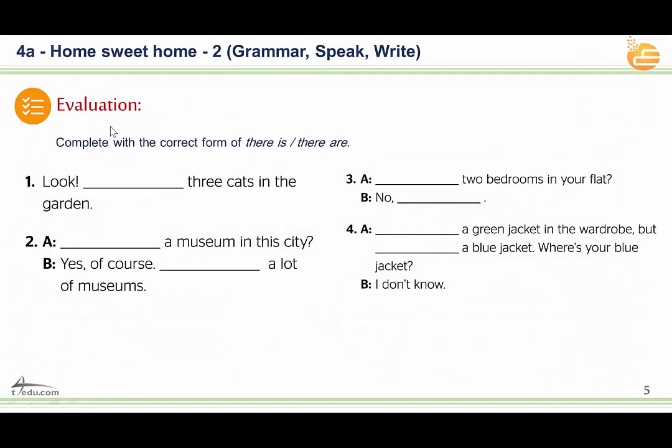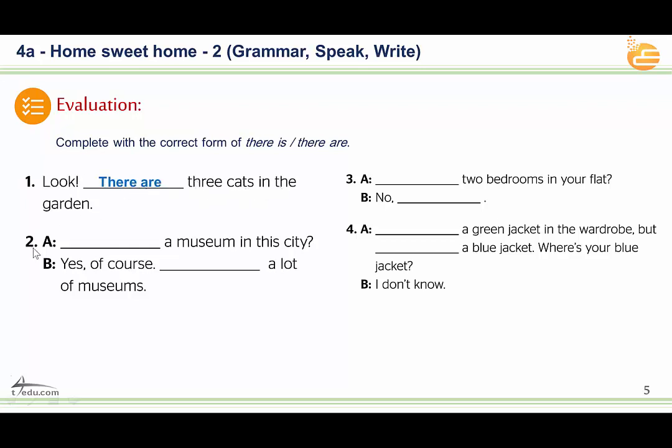Now we have an evaluation. Let's see what we have. Complete with the correct form of there is or there are. Number one: blank three cats in the garden. Three cats, not one, three cats. So we have to say, and this is a sentence, there are three cats in the garden.